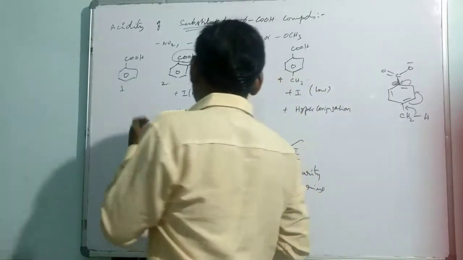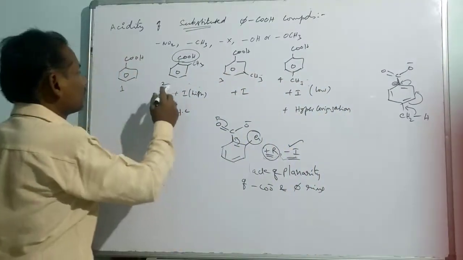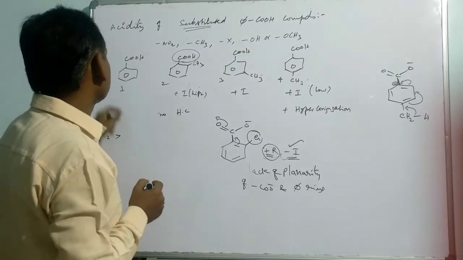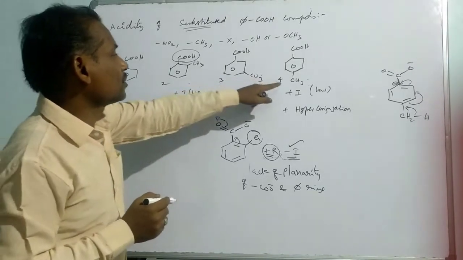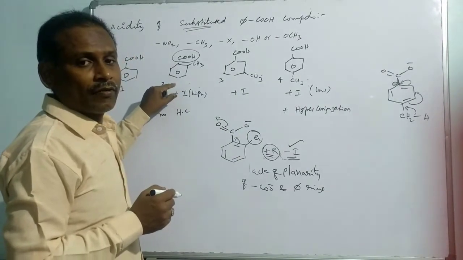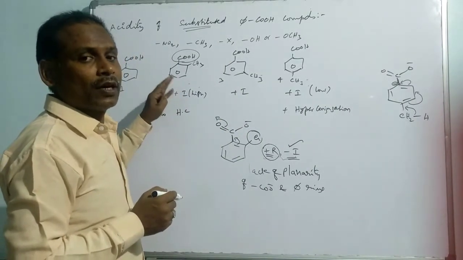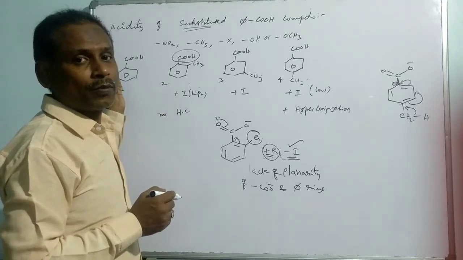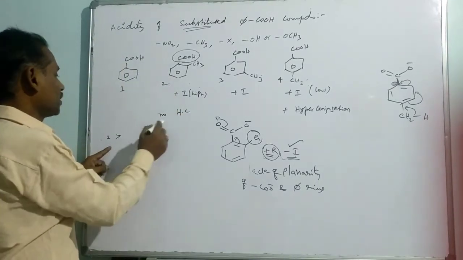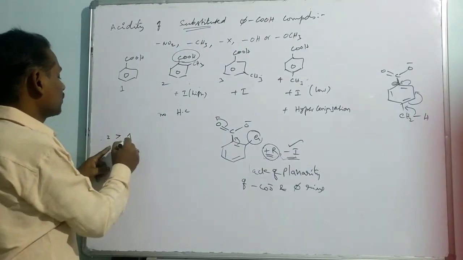So once again I can say the order of acidic strength: here it is 2 first, and we can go right now to this compound, because the methyl substituted will have the positive effects. The ortho effect is a special case where acidic strength will be maximum even compared to the unsubstituted benzoic acid. So that's the second one because of ortho effect, and then the first one.